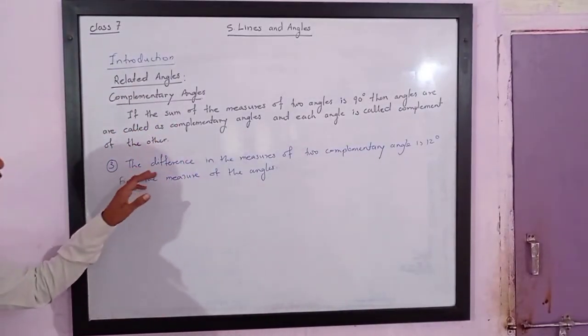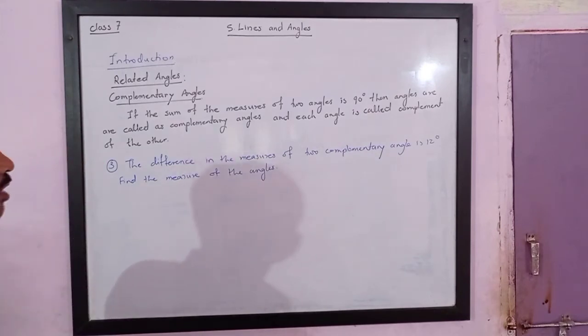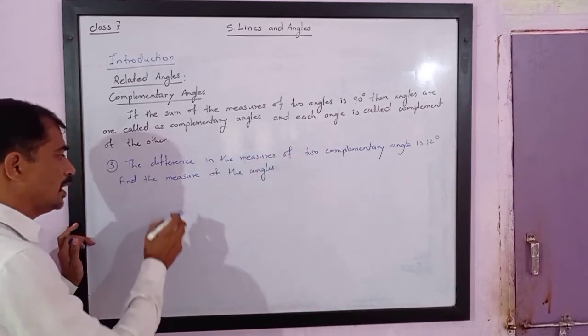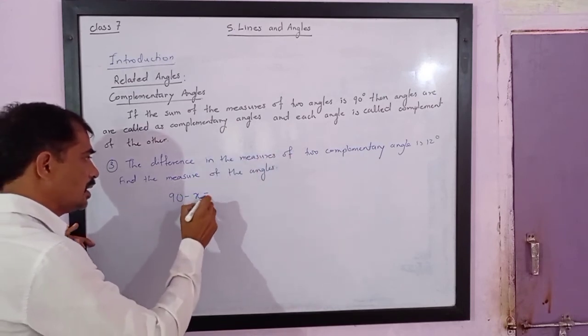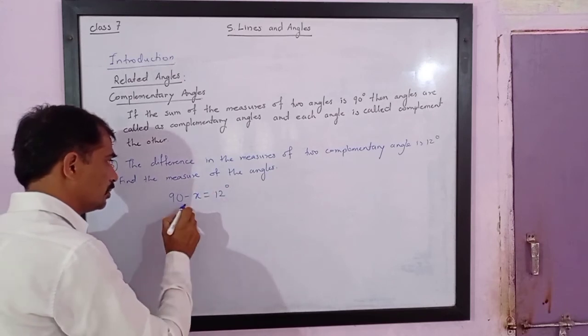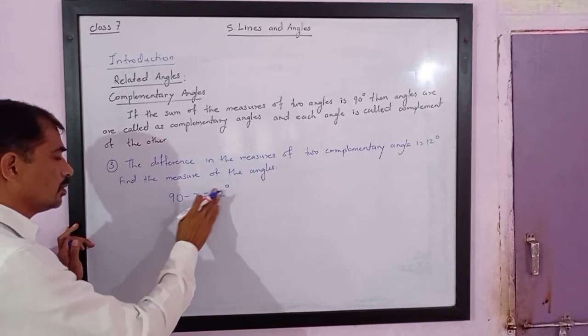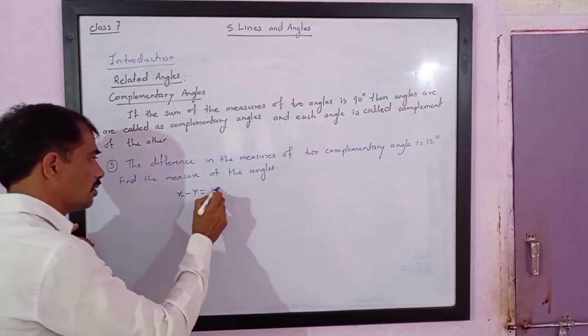Next question is, the difference in the measures of two complementary angles is 12 degrees. Find the measure of the angles. So their difference is given. We take two variables: x minus y is equal to 12 degrees.